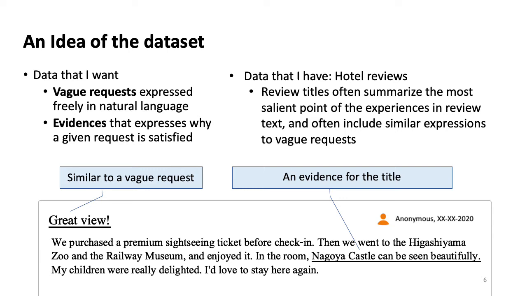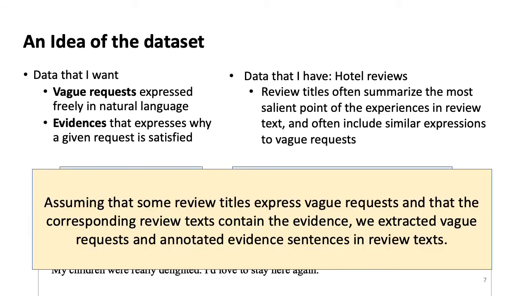To make a dataset, there is some data that I want. One is a list of vague requests, and the other is a list of evidences for the request. On the other hand, we have review data, and review titles often summarize the most salient point of the experiences and often include similar expressions to vague requests in dialogue. So we assume that some review titles express vague requests and that the corresponding review text contains the evidence. We extracted vague requests and annotated evidence sentences for the request in review text.